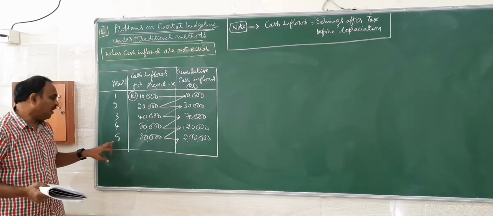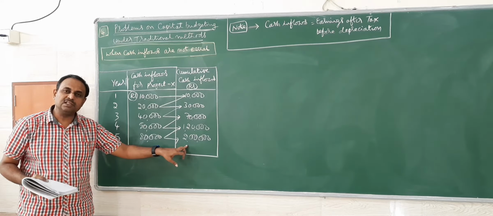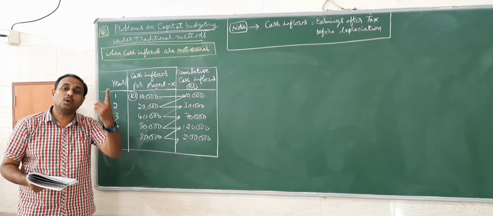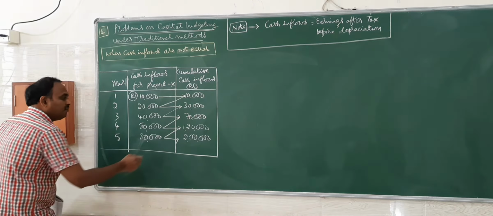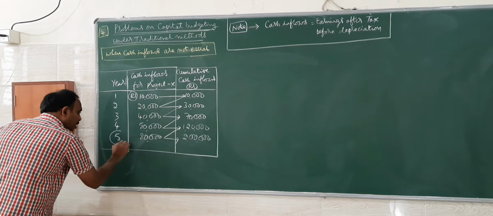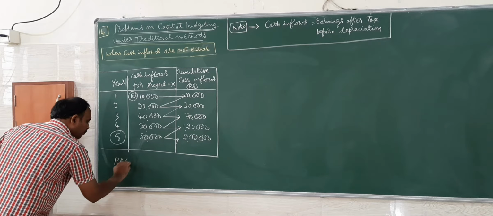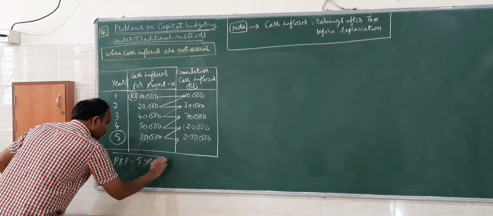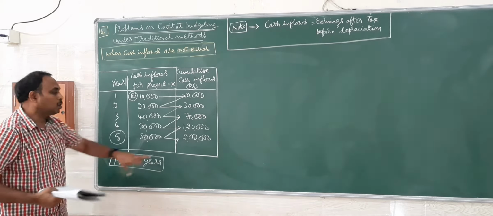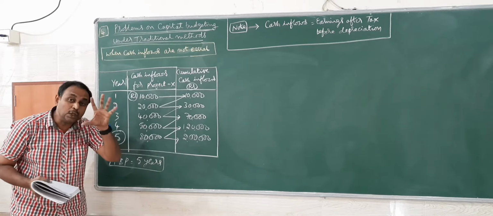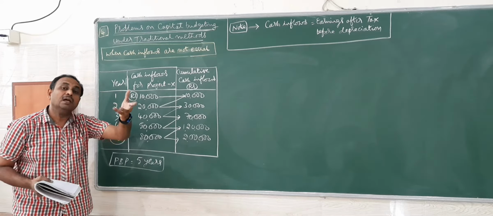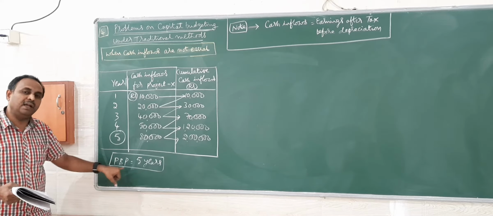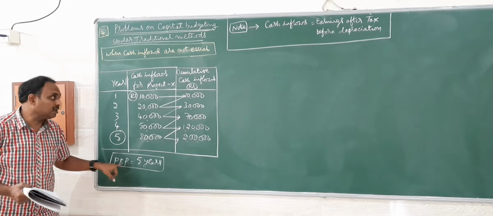So at the end of 5 years, 2 lakh rupees is being received back. Remember, the investment is also 2 lakhs. From that we can say the payback period for X is 5 years. To get back 2 lakh rupees in total from the first year, keep adding the profit. So it takes 5 years to get back the money.